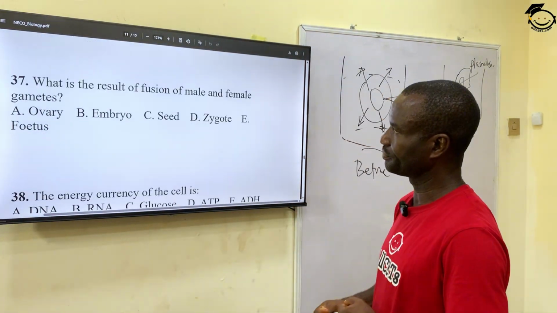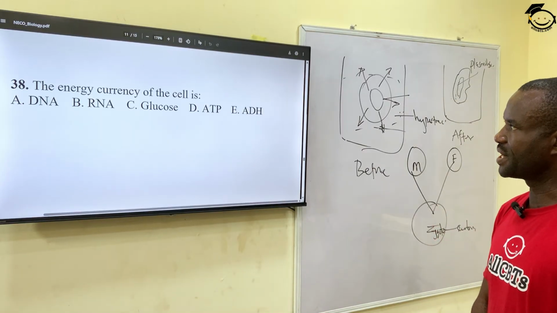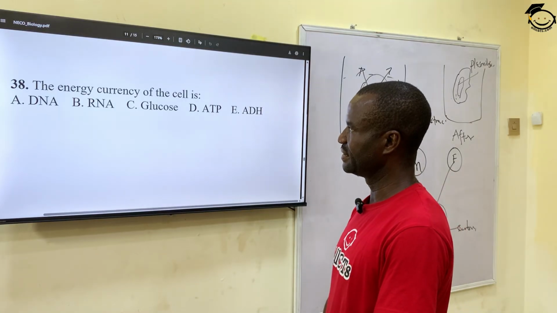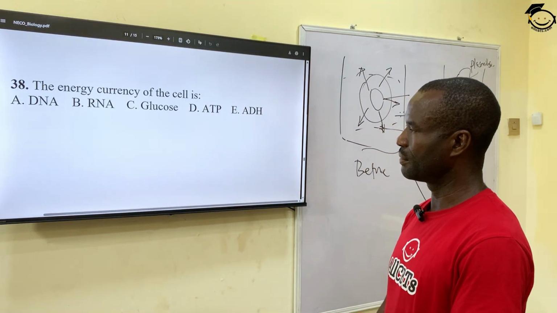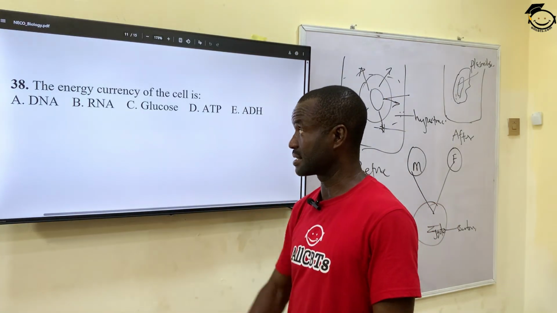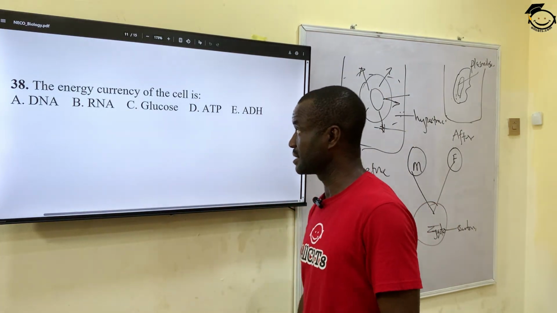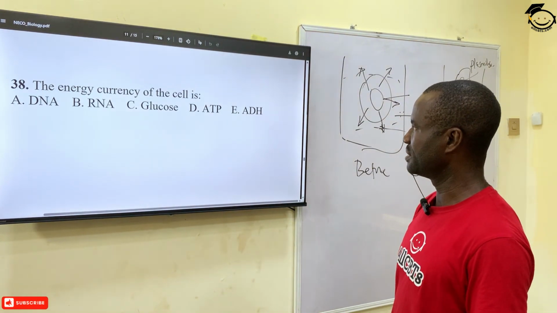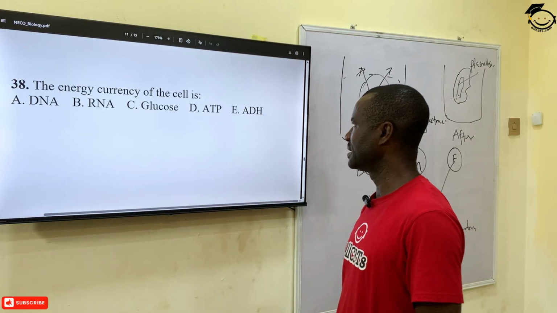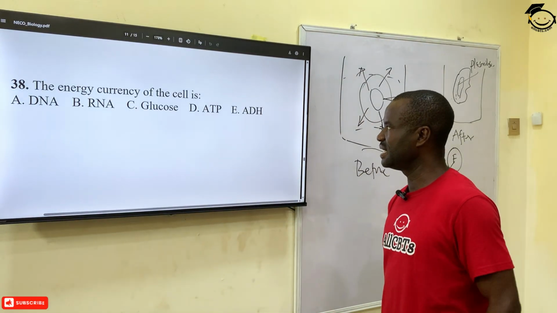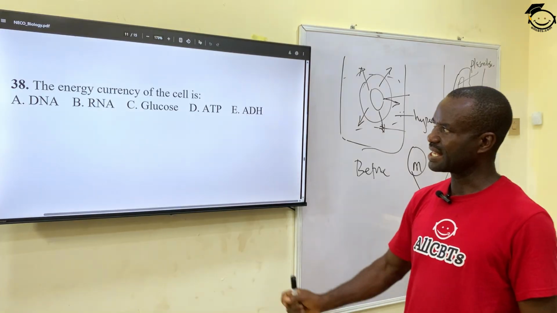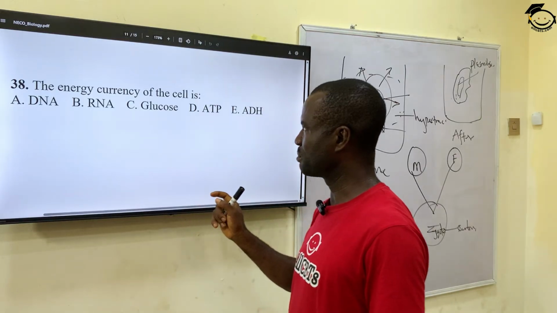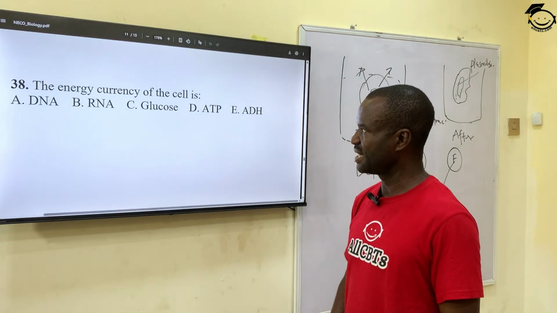Number 38. The energy currency of the cell is A, DNA, B, RNA, that's ribonucleic acid. This is deoxyribonucleic acid. C, glucose. D, ATP, that is adenosine triphosphate. And E, ADH. So the correct answer is ATP. That is the simplest form in which energy is produced in the cell.